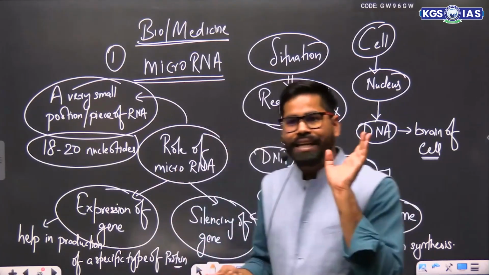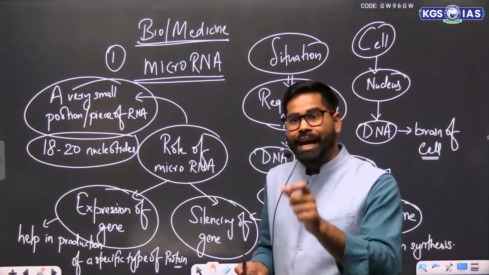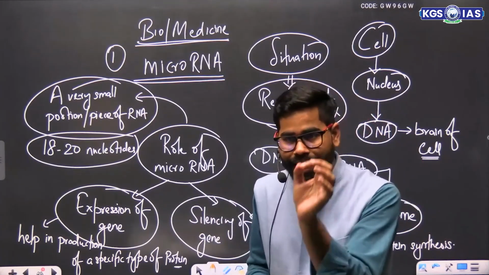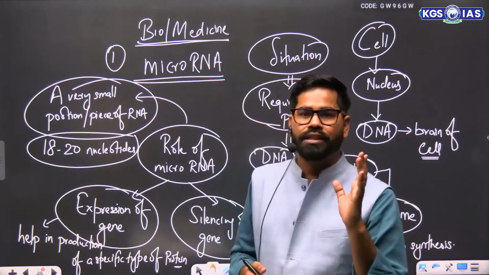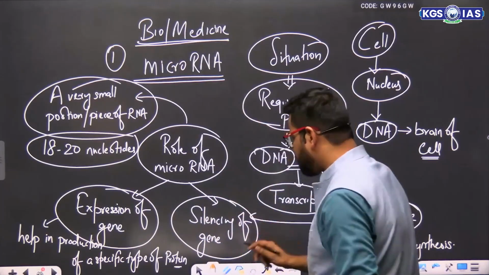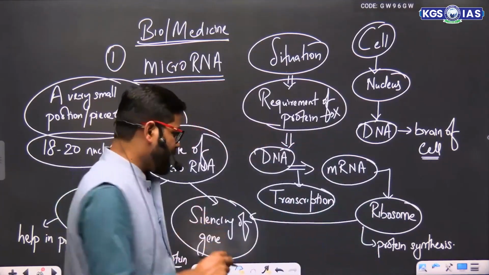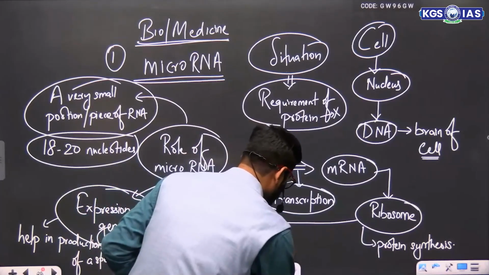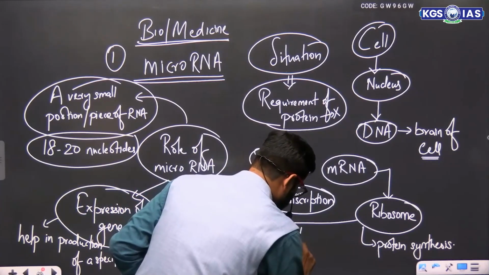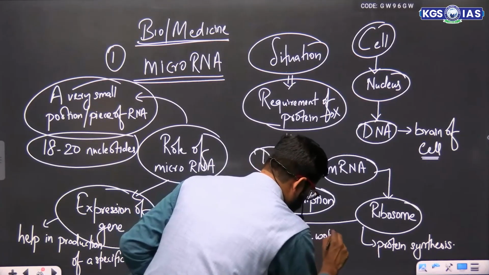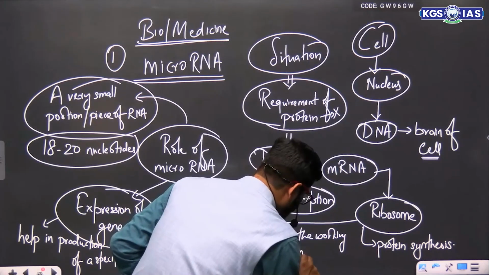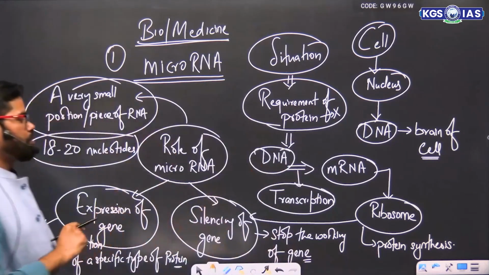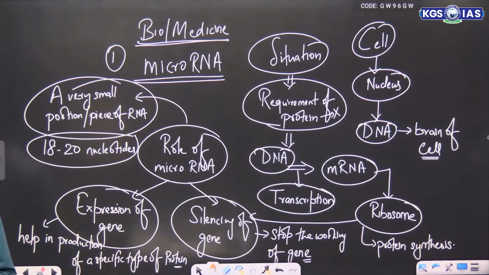And once that protein has been manufactured, once the work has been done, there is another part which is silencing of the gene. Means stop the working of gene. That is also the role of this microRNA.